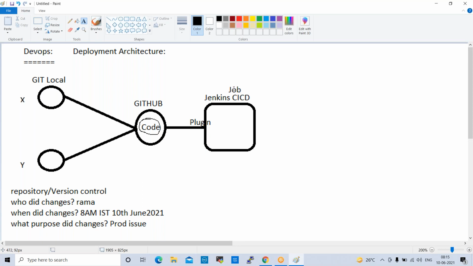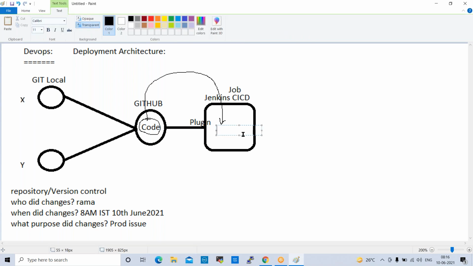So I trigger this job. Once I trigger this job, the code will be pulled from GitHub to Jenkins. Whatever code is developed by developers, once they push the code into GitHub, through Jenkins we can pull the code from GitHub to Jenkins.